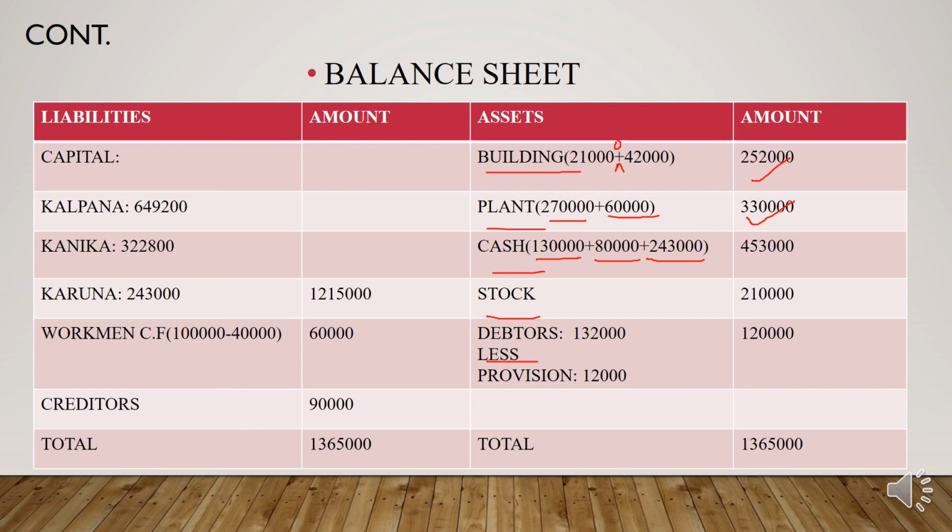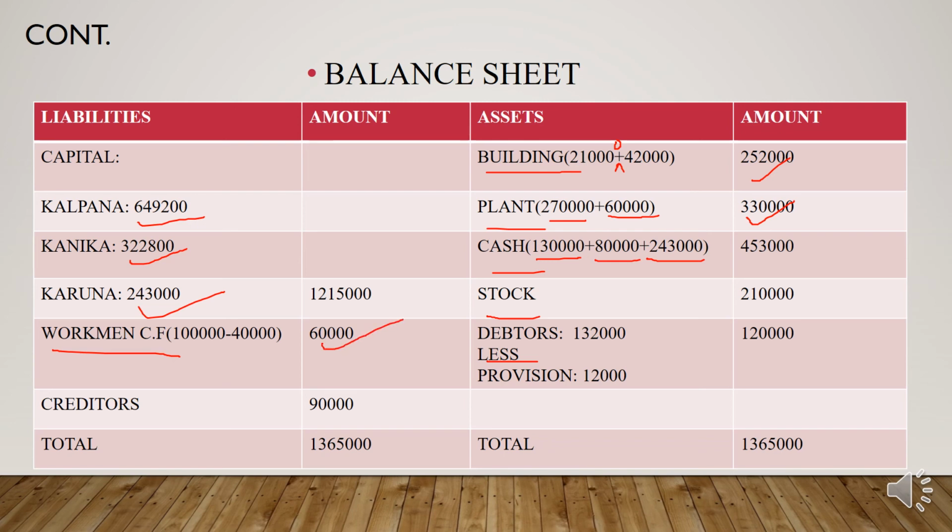And on the liability side, what happened? The capital here is the new capital. The capital amount you will get from the partner's capital account. So Kalpana's capital is 6,49,200, Kaniga's is 3,22,800 and Karuna's is 2,43,000. And for the workman compensation fund, it was determined at 60,000, so you need to write 60,000 here.